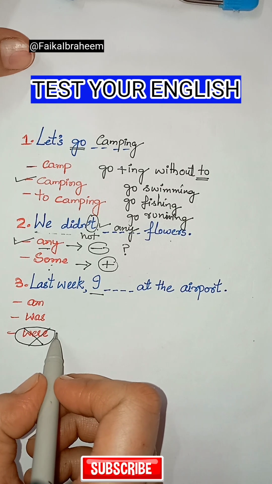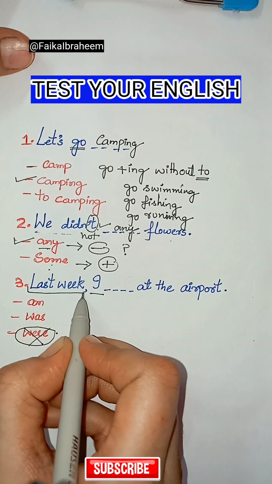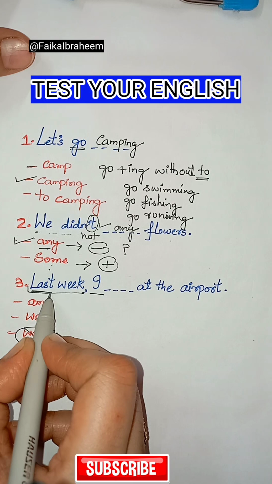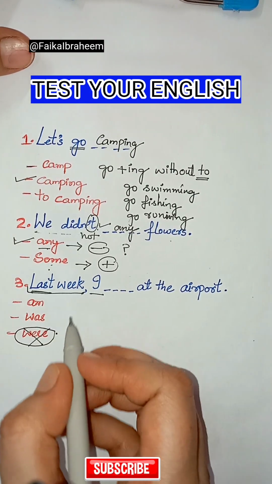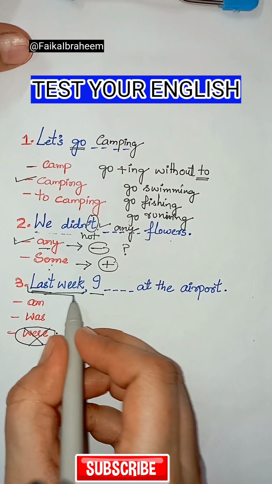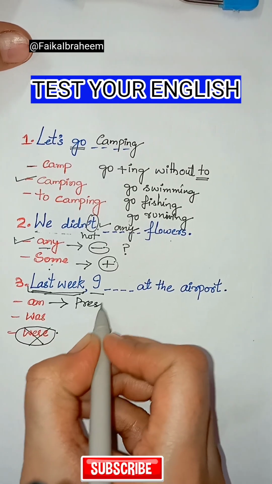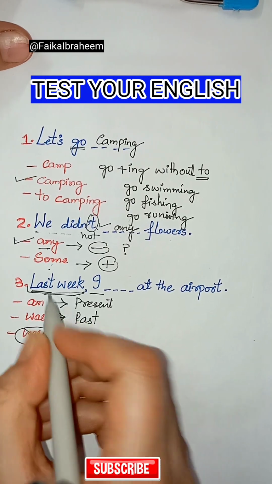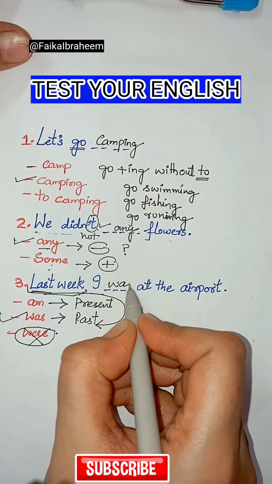In this sentence, last week means in the past. Last means in the past. So am is for present, was is for past. So the correct answer is was.